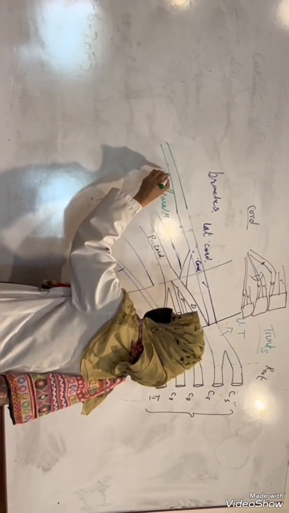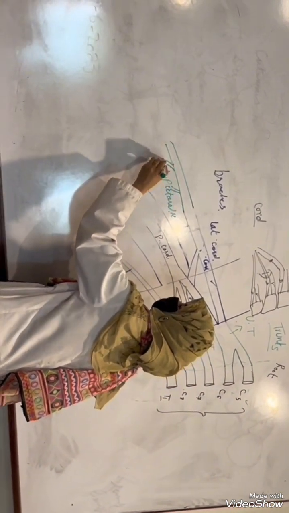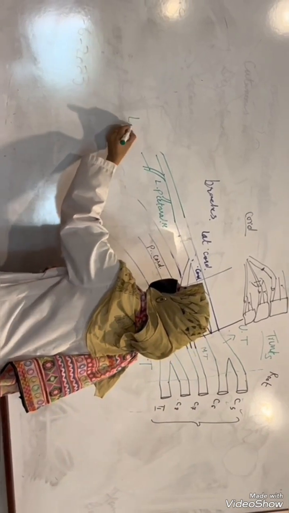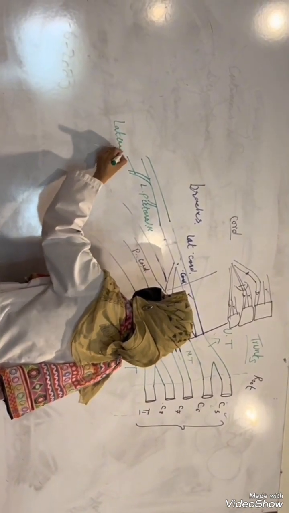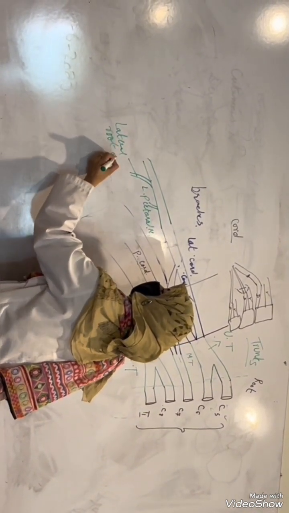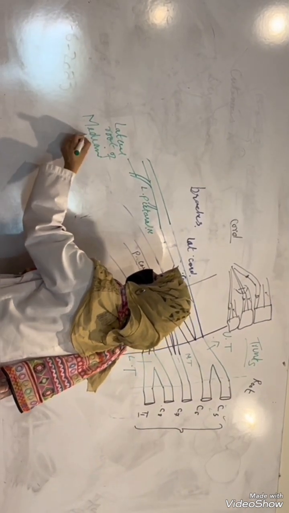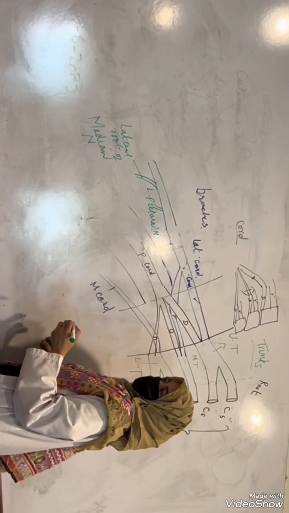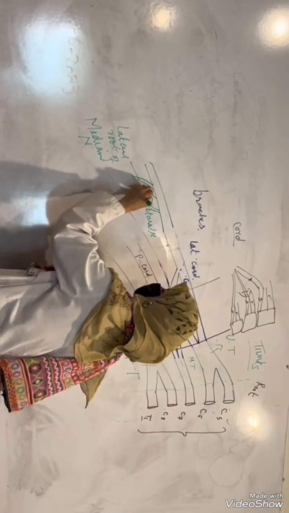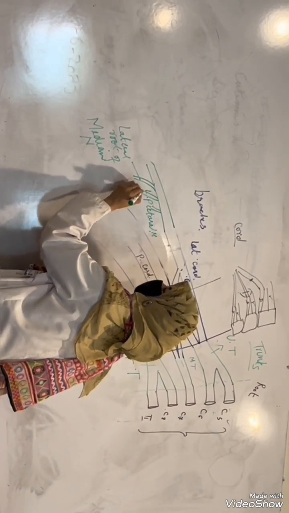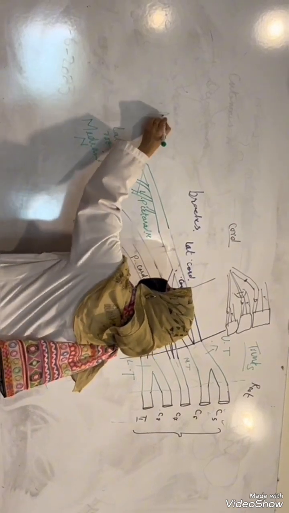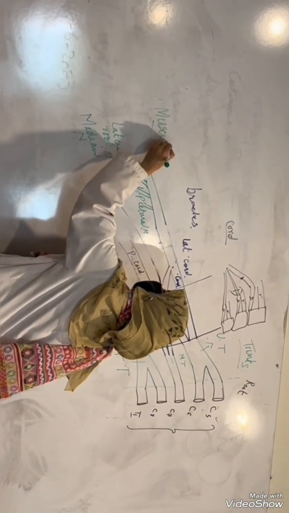Pectoral, that is the lateral pectoral nerve. One branch, okay. There is another, that is the lateral root of median nerve. This is another branch, okay. After that there is another main branch called, let me label here, the musculocutaneous.